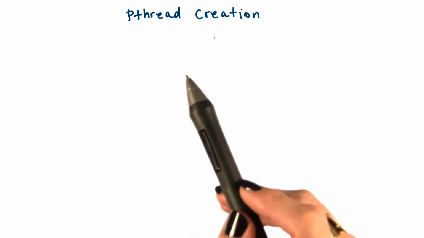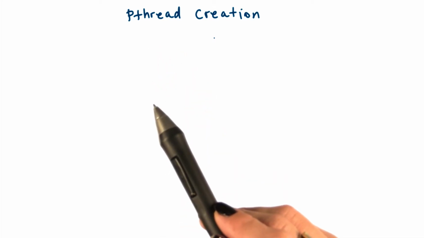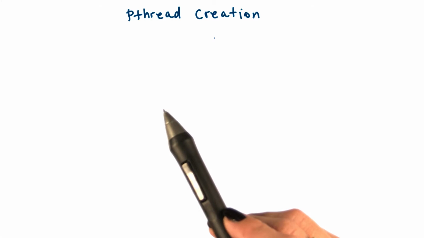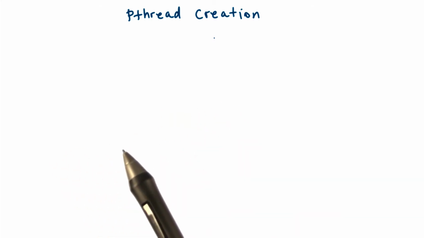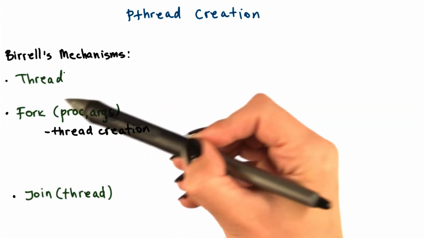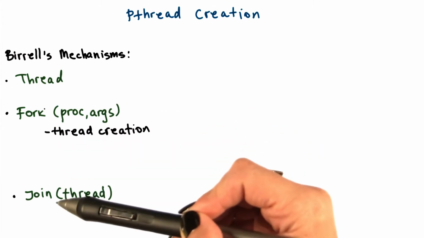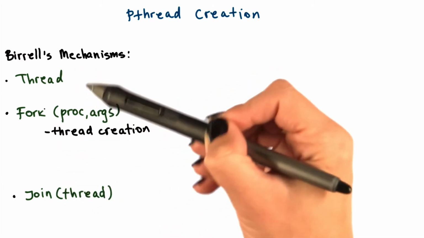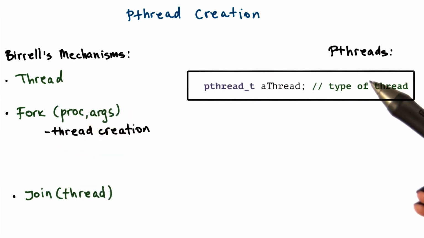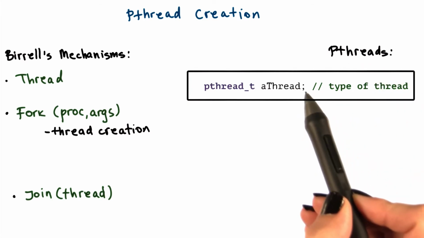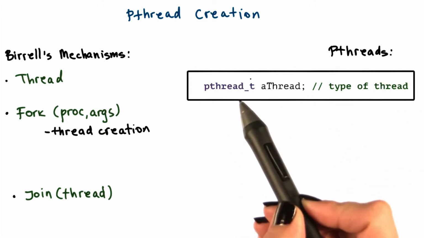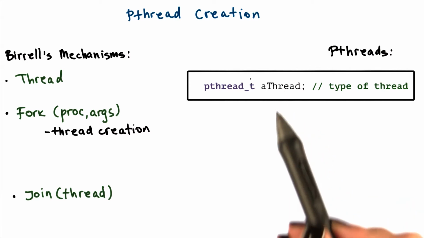First, let's look at the pthread's thread abstraction and the thread creation mechanism that corresponds to the mechanisms that were proposed by Birrell. Birrell proposed the thread abstraction and the fork and join mechanisms that work with that abstraction. To represent threads, pthread supports a pthread_t data type. That's the thread data type.